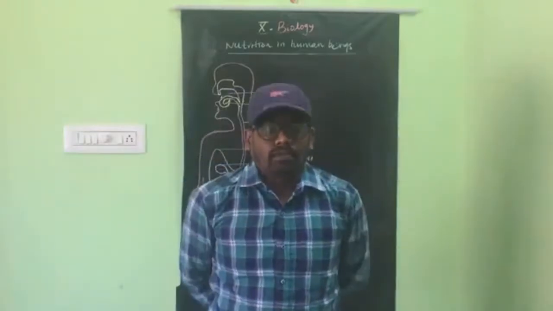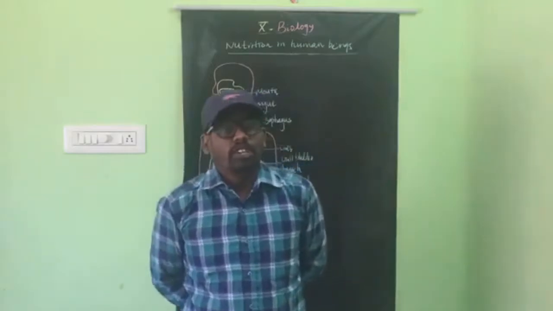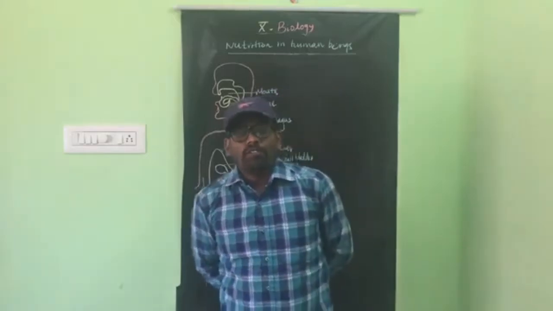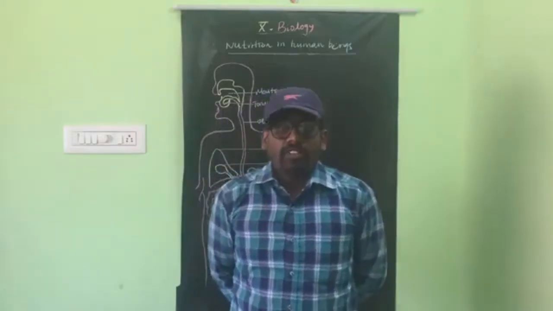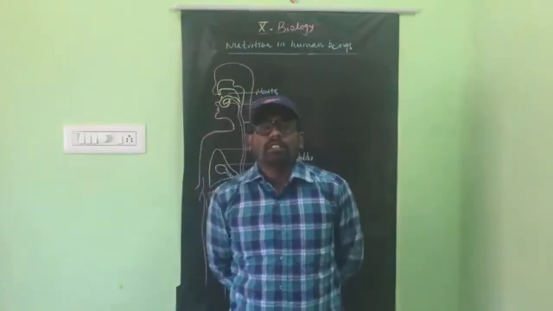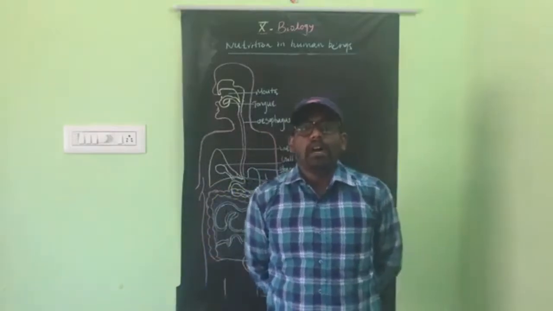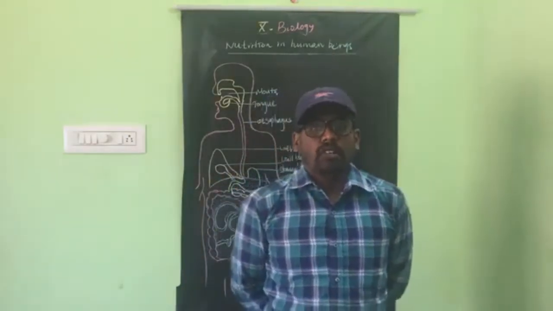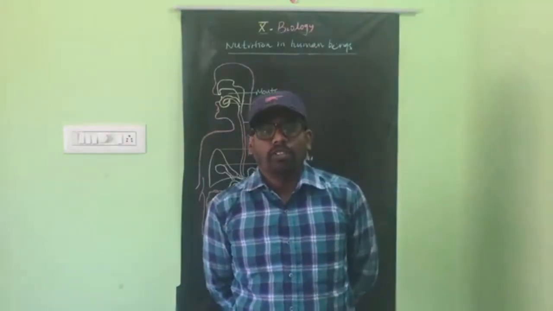Very good morning, students. In the last class we discussed nutrition, its definition, and the modes of nutrition. There are two modes, autotrophic mode and heterotrophic mode. The details we have discussed. Then we differentiated between autotroph and heterotroph, and finally we discussed how nutrition occurs in unicellular organisms like amoeba and paramecium. Today we are going to discuss nutrition in human beings, how nutrition occurs in human beings.